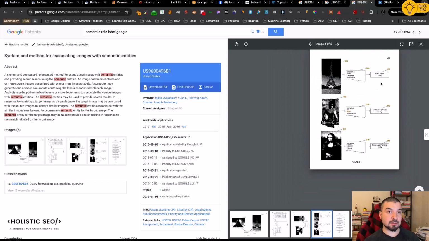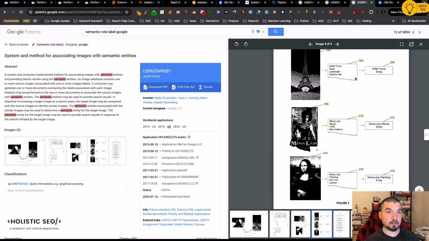And here we see directly the Eiffel Tower as a landmark, World's Fair, Paris, etc. The main thing here is that the search engine knows all of the landmarks because they had a landmark project years ago. They already know nearly any location that you can post online. And most of the movies, actors, and actresses are already in their knowledge graph in a really strong way. And they have different types of indexes to serve them.